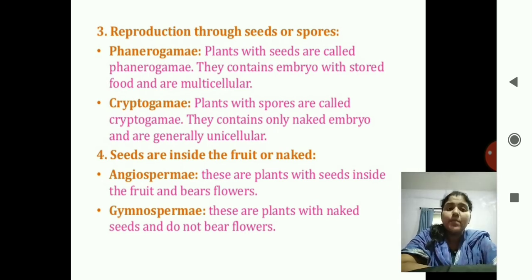Now the fourth basis is whether seeds are inside the fruit or they are naked, that is we can see them with the eyes. That is, first, angiosperms. These are the plants with seeds inside the fruit and they bear flowers. Then there are gymnosperms. These are the plants with naked seeds, that is we can see the seed outside, and they do not bear flowers.